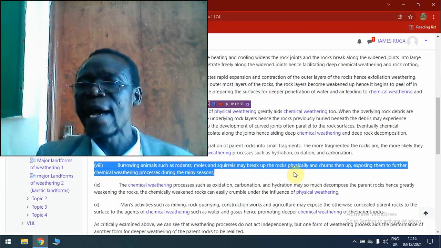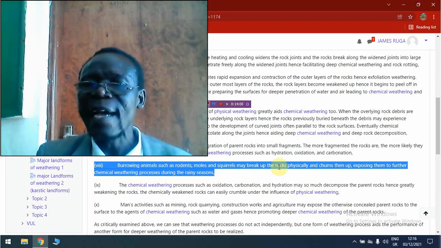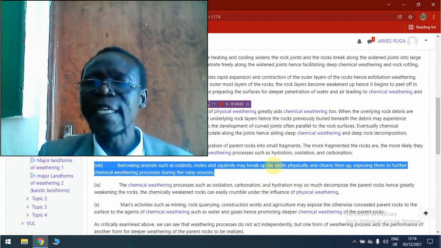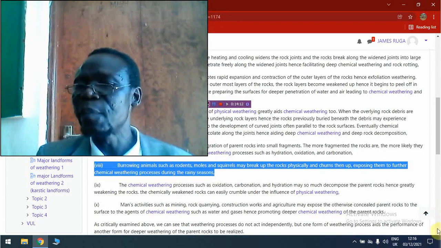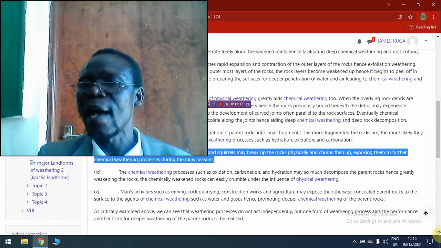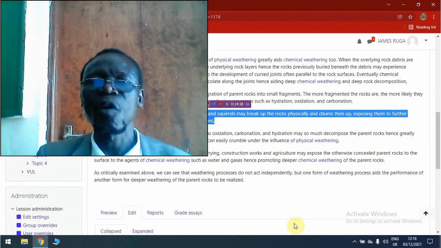Then later, water and air can circulate along the tunnels which have been produced by these burrowing animals deep under the ground, and this will promote deep chemical weathering and deep rock rotting.